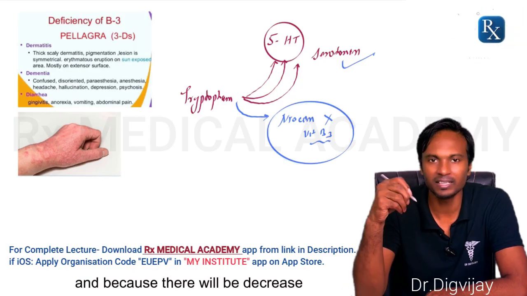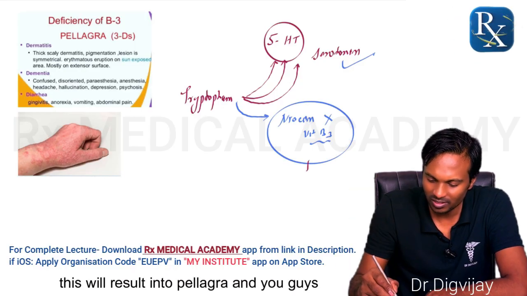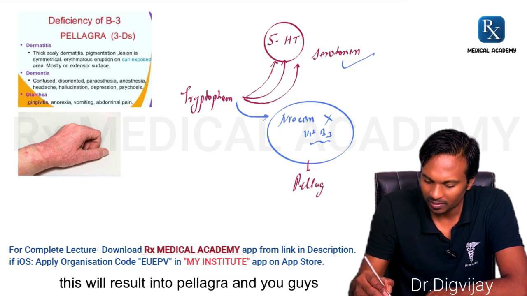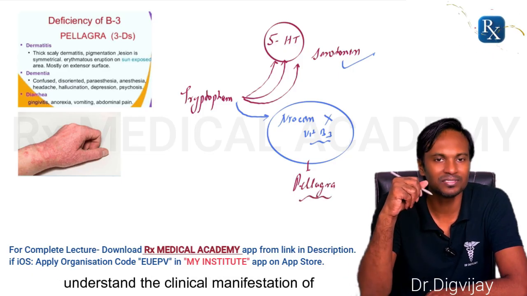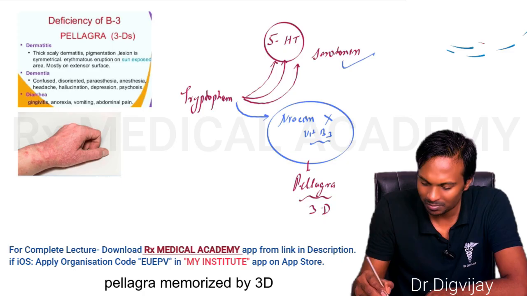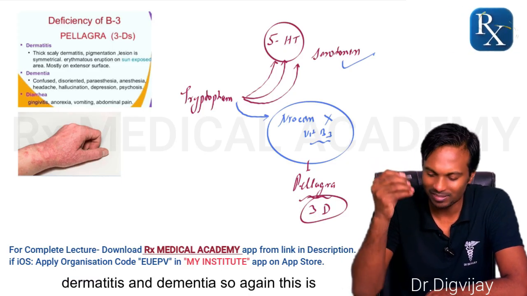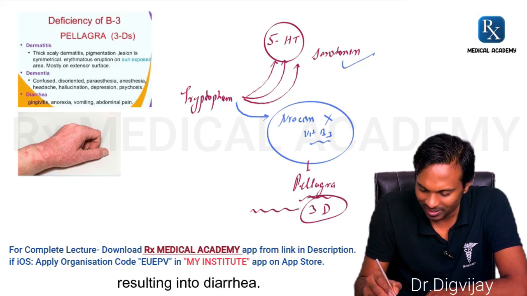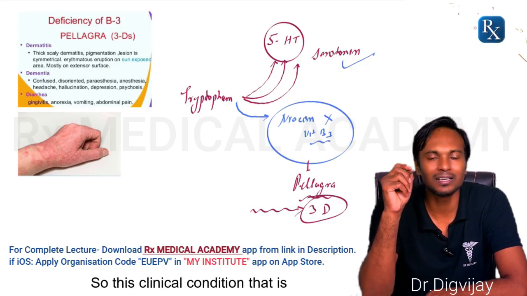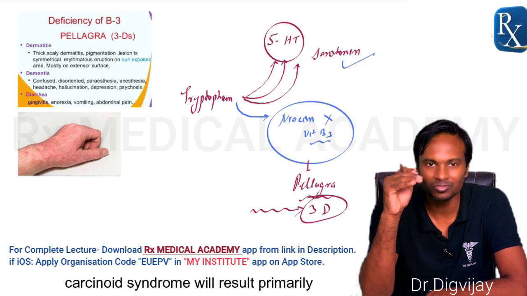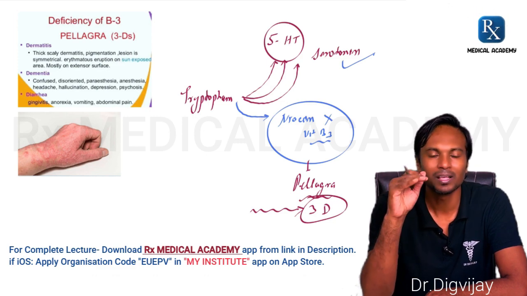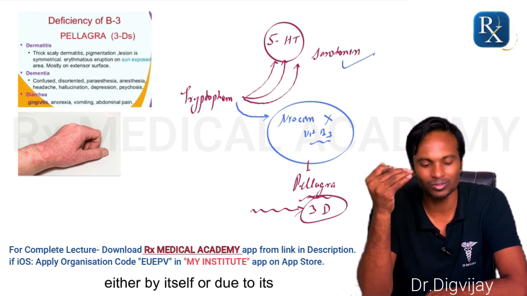And because there will be decreased synthesis of niacin, this will result into pellagra. And you guys understand the clinical manifestation of pellagra memorized by 3D, that is diarrhea, dermatitis, and dementia. So again, this is resulting into diarrhea. So this clinical condition, that is carcinoid syndrome, will result primarily into diarrhea, either by itself or due to its complications.